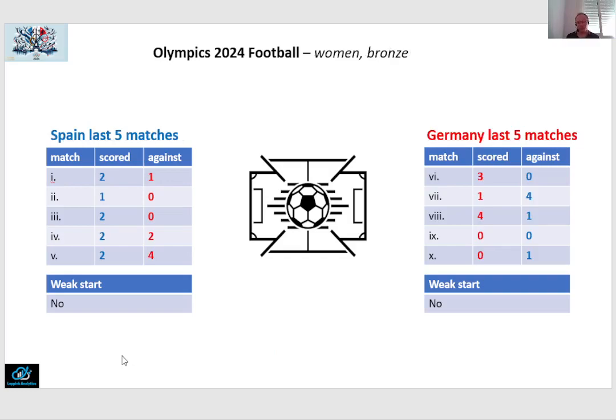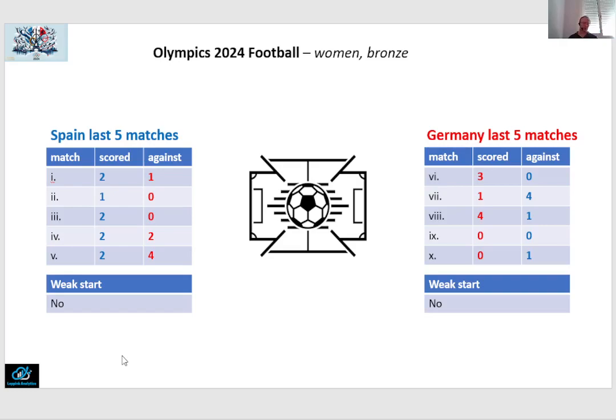Women's team bronze match, that will be a match between Spain and Germany. Spain had a good performance in the group matches, but then the quarterfinal against Colombia ended in 2-2 after regular time.